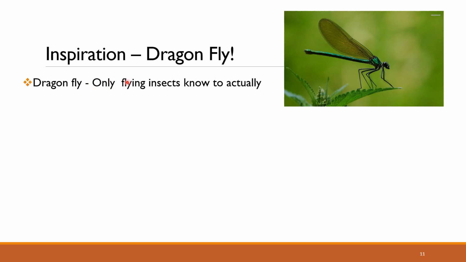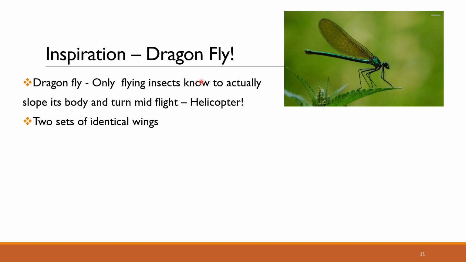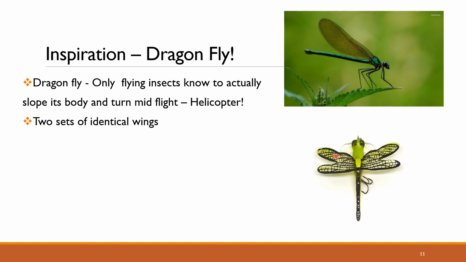The dragonfly is the only flying insect that can actually slope its body while flying. Now, this characteristic feature is also incorporated during the flight of a helicopter. The dragonfly can perform this spectacular feature because it has two sets of identical wings, one front set and one rear set.